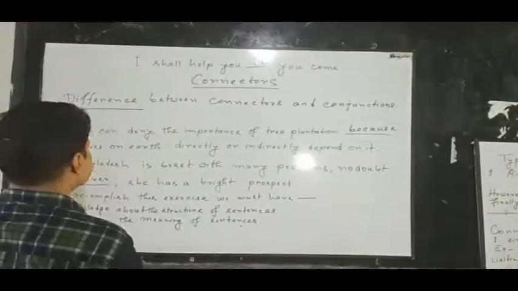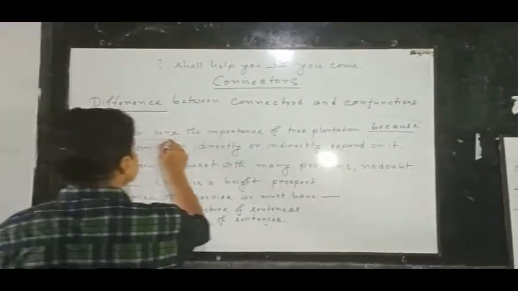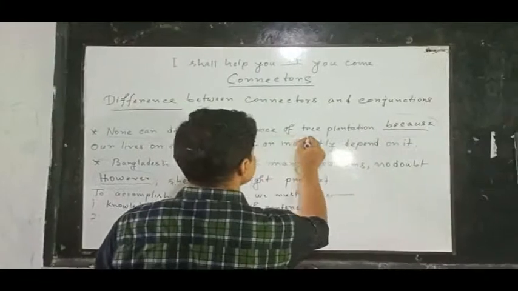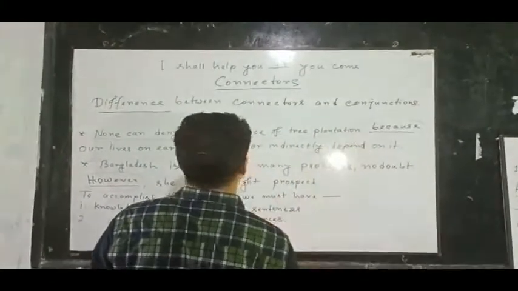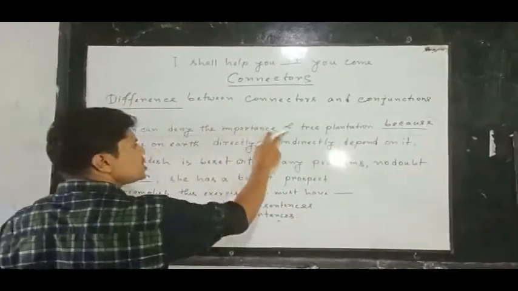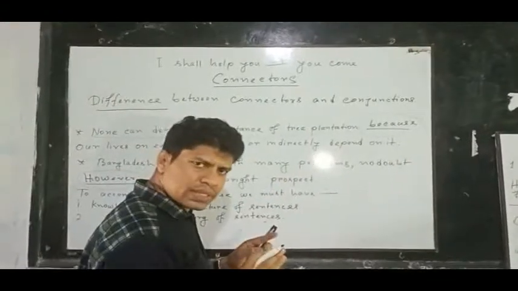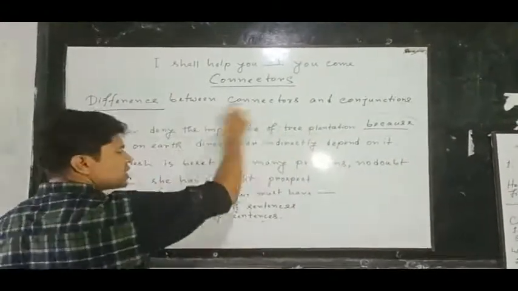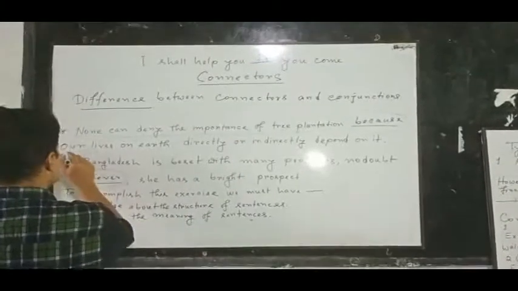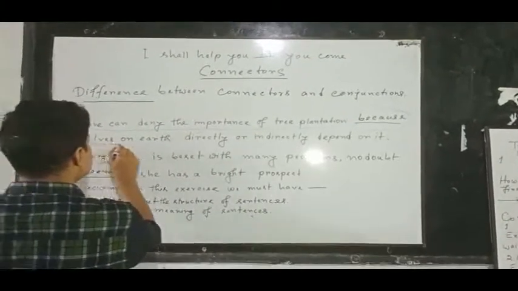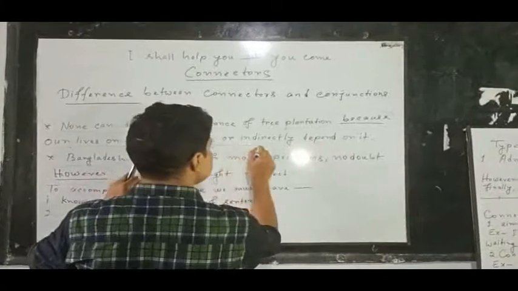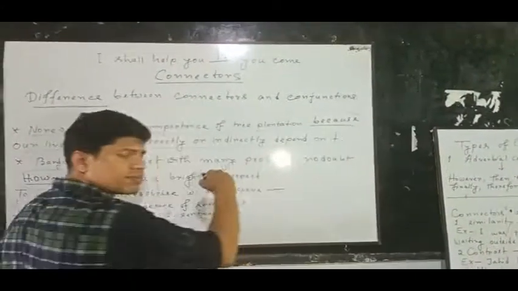None can deny the importance of tree plantation, it is one part. It is a partial sentence. And again, our lives on earth directly or indirectly depend on it, it is another part.